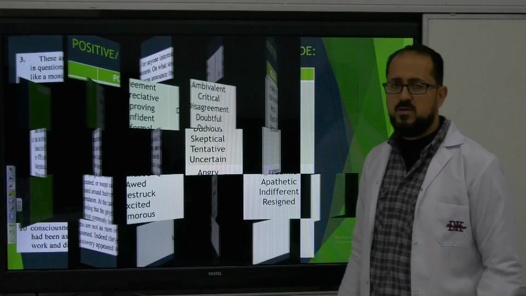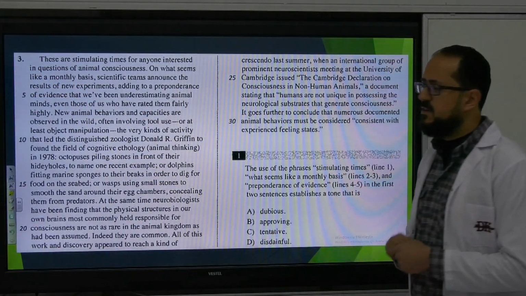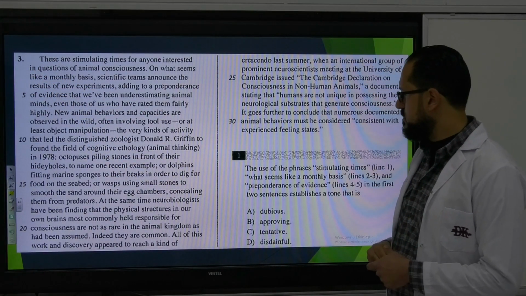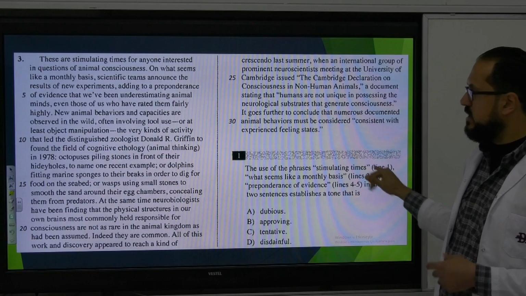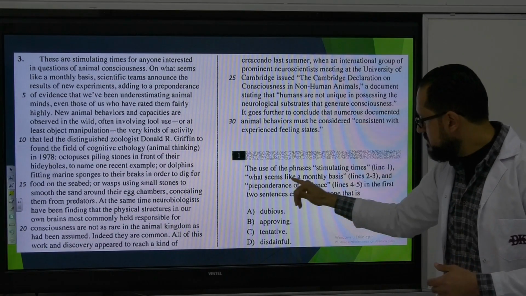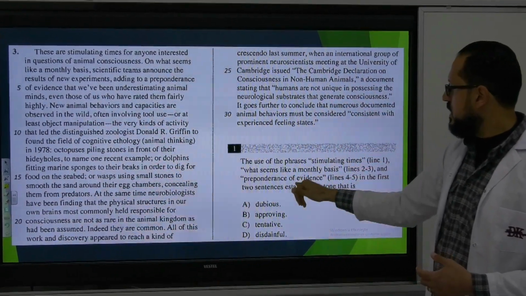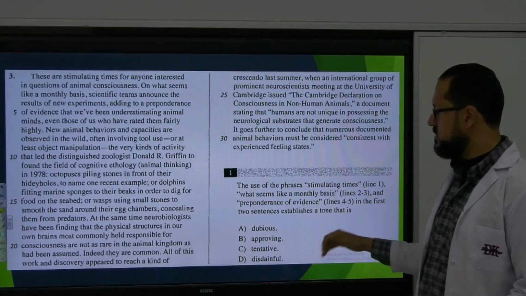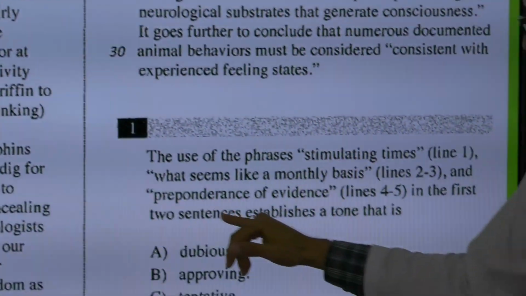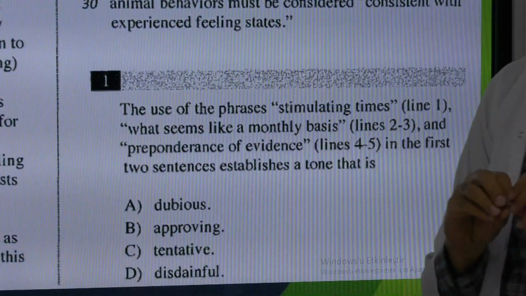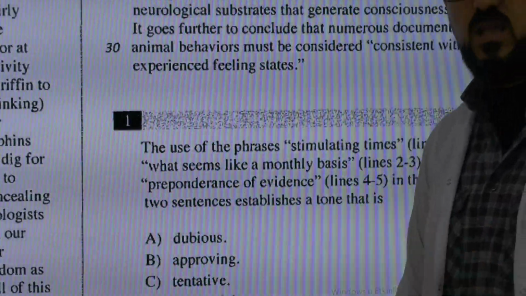Let's look at an example again. This example is number 3. It's in the exercises of this chapter. So, the use of phrases: stimulating times, line 1. So we have a line reference. What seems like a monthly basis. Again, a line reference. And preponderance of evidence. Again, a line reference. So we have 3 line references. I just underlined them for you. I'm going to show them in a bit. We are looking at a tone, and we know that the tone explains what the words are conveying as meaning to the reader.